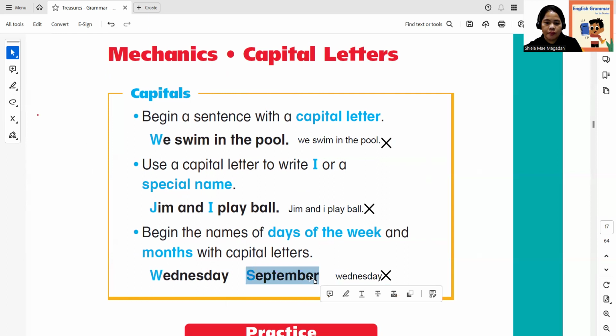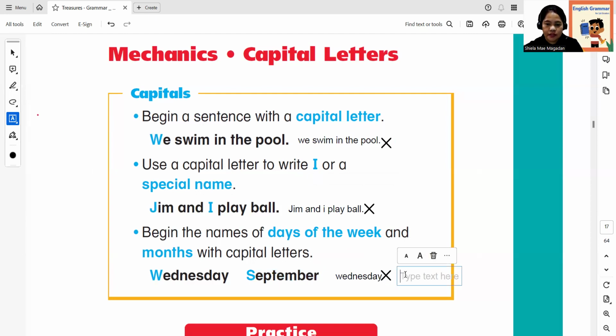Let's put a type text here. September, but change it into a small letter. Is that correct? That is absolutely wrong. So we have to put a mark there.